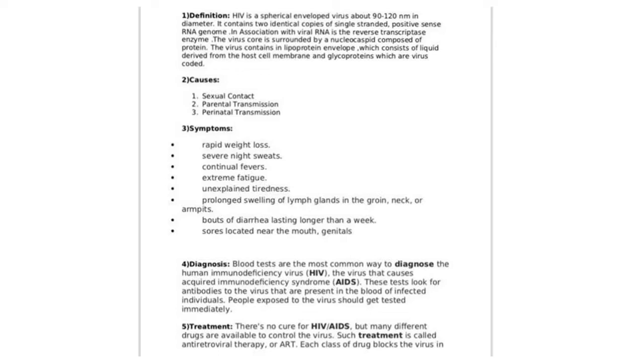HIV is a virus which is transmitted from one person to another person through body fluids, through semen, from other body fluids, and from the amniotic fluid surrounding an unborn child of an infected mother. So there are various methods of transmission of the HIV virus from one person to another.